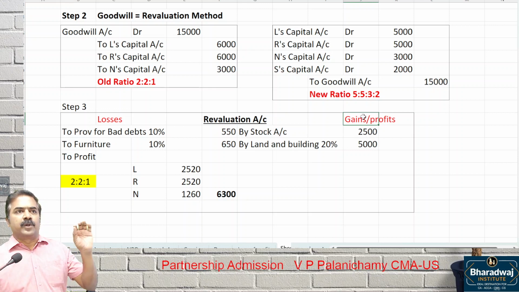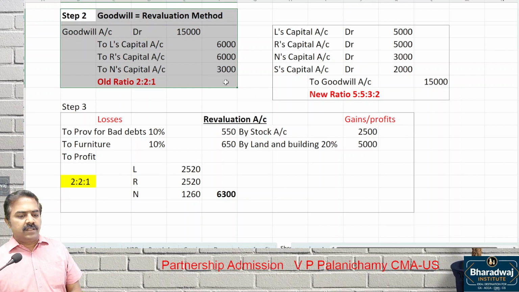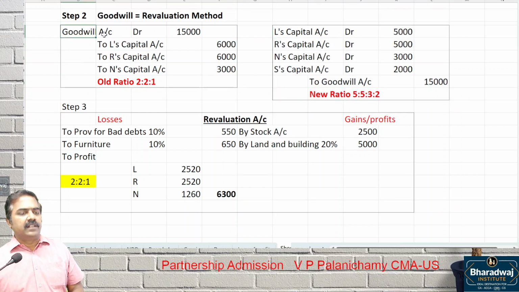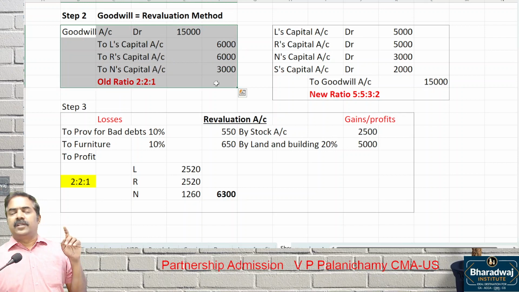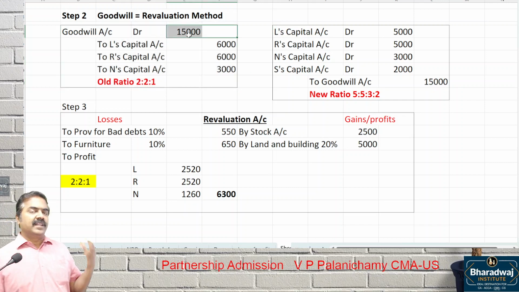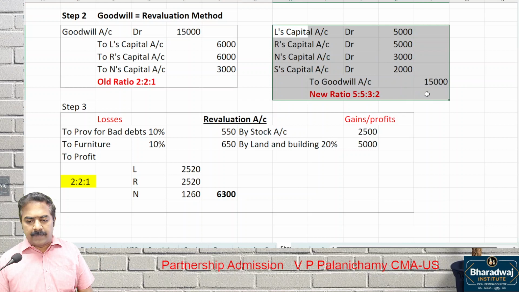I repeat the steps once again, pay attention. Goodwill by revaluation method, raise the goodwill to old partners in which ratio? Old ratio. Write off to all partners in which ratio? Now, I told you the logic already. Listen, goodwill is raised because it was earned by the old partners. In which ratio? Old ratio. Since there is no cost for the goodwill, is it a purchased goodwill or self-generated goodwill? Self-generated goodwill, goodwill earned by the firm. It has to be written off amongst all partners in which ratio? New ratio after the admission.